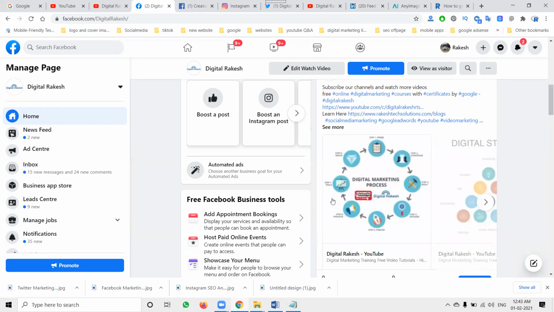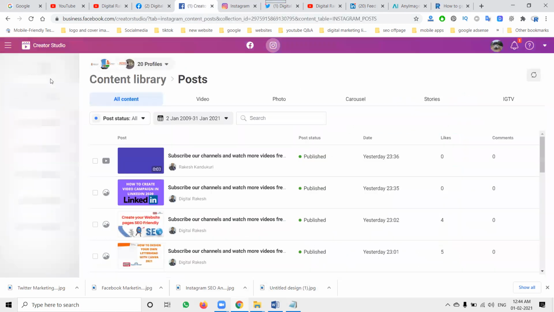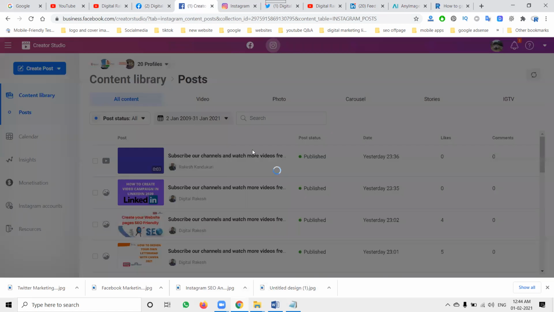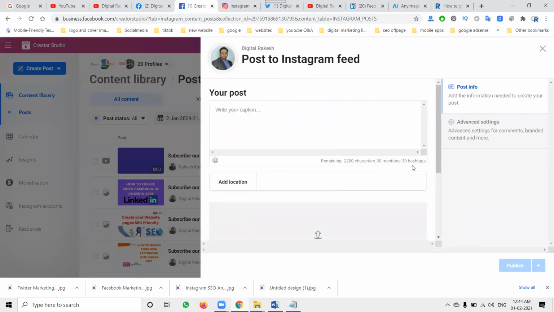The size for selecting multiple images is 500 by 500. Use this size and upload images on Facebook. So in the same way, you can go to your Instagram, select create a post, and select the option here. In this, your post will be selected here.